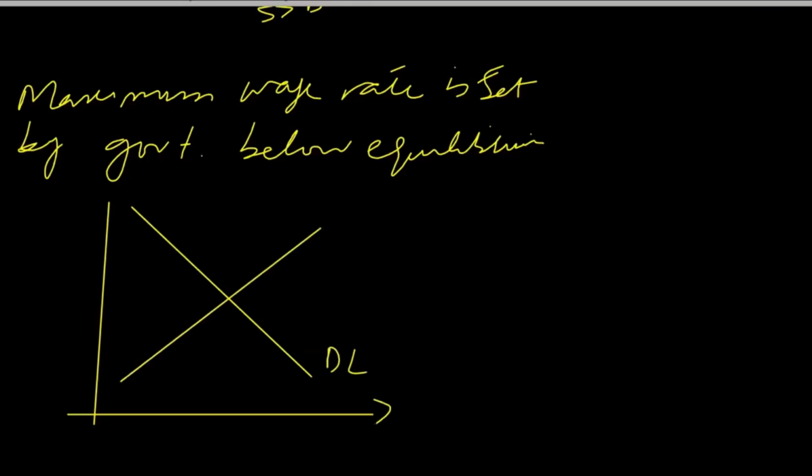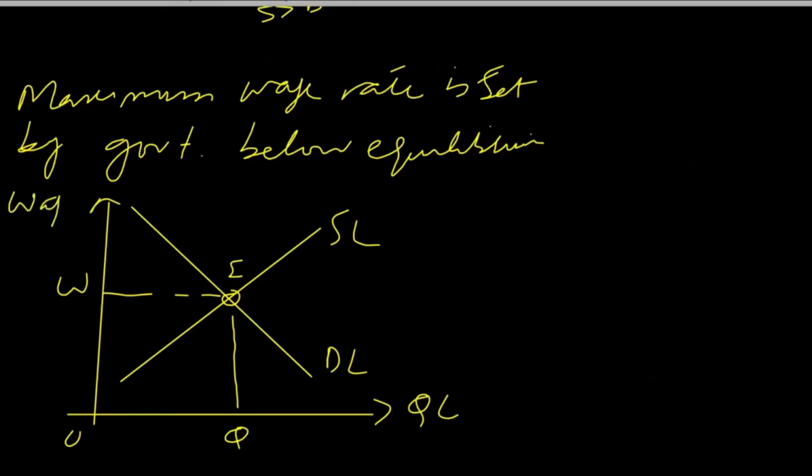So this is demand for labor, this is quantity of labor, this is supply of labor, and this is the equilibrium point, and equilibrium wage rate is W and employment is Q. Okay, if government sets a maximum wage rate below equilibrium, then what will happen? Then the impact can be shown with this line.